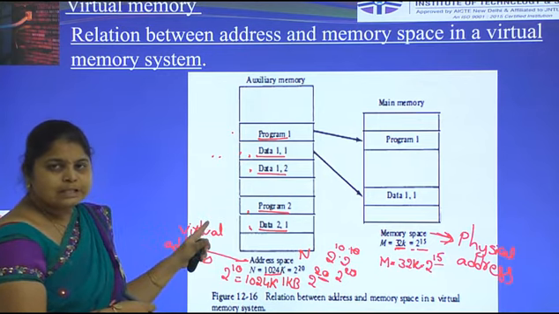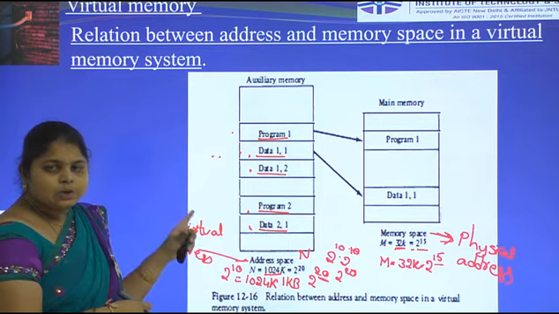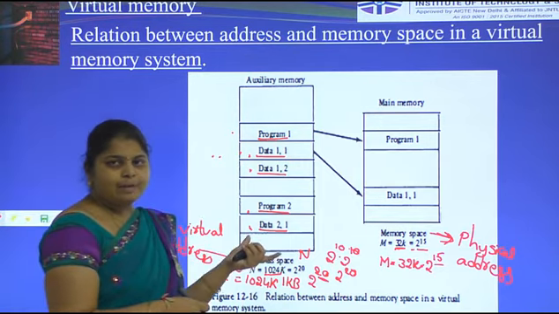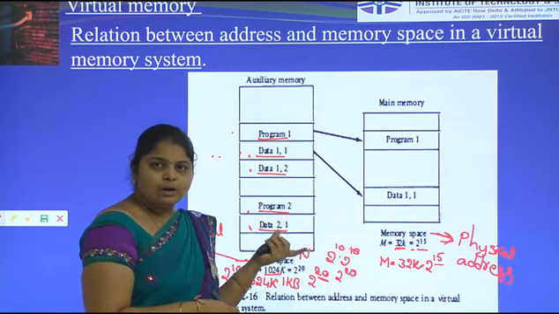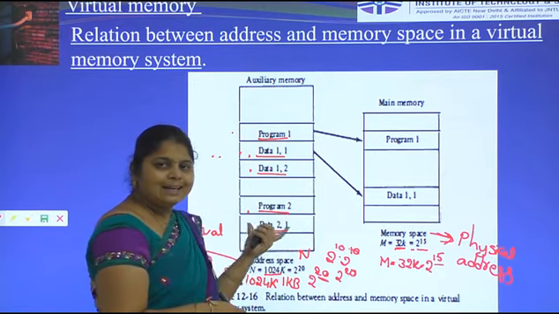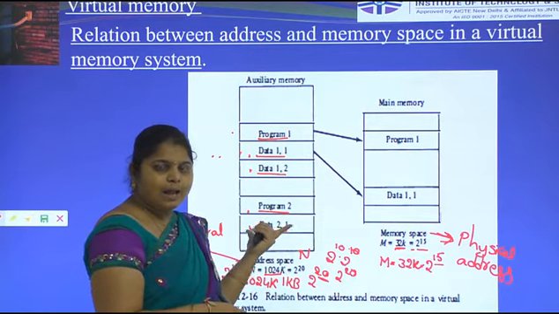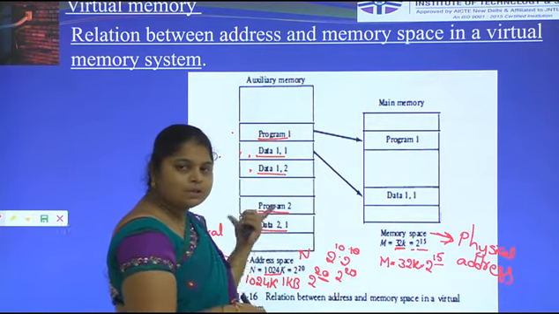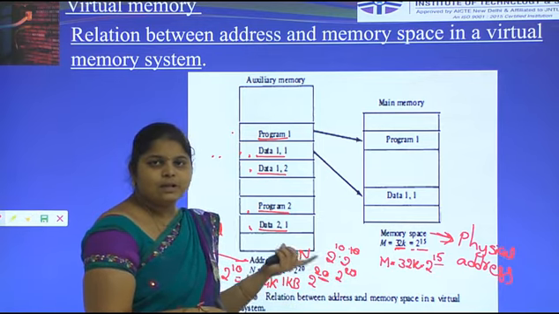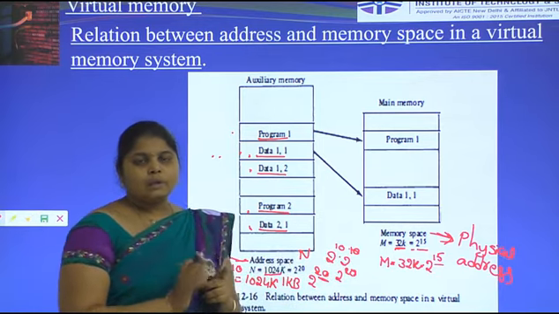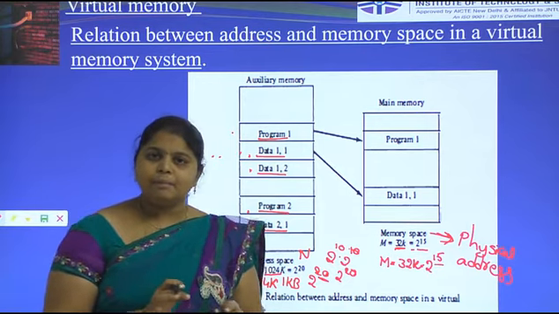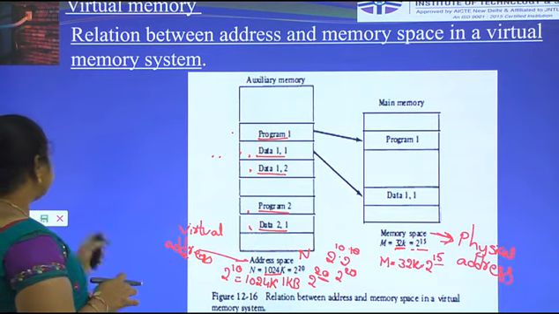Whenever a program is executed, it is not executed directly from auxiliary memory. With the help of main memory only can the CPU execute the program. We have to send the program from auxiliary memory to main memory, and then only the CPU can execute it. The CPU executes the program only if it is available in the main memory.